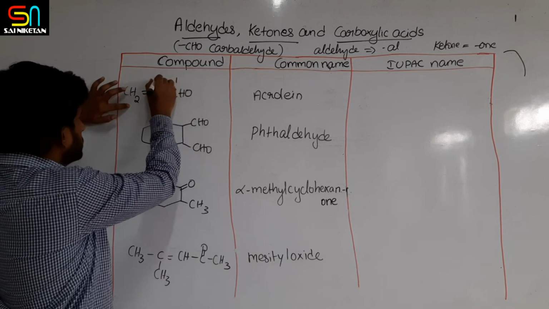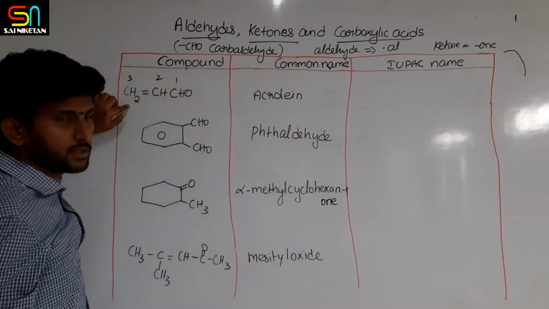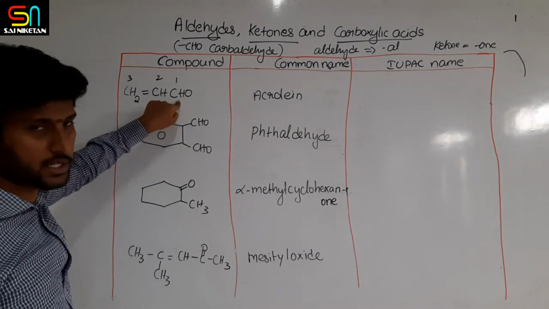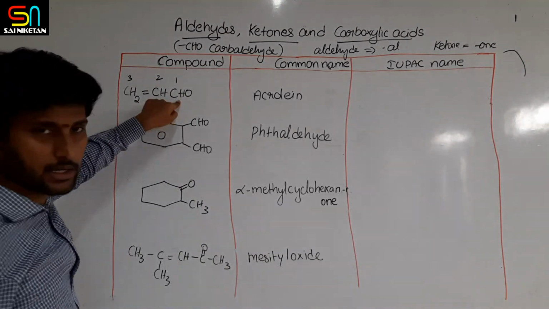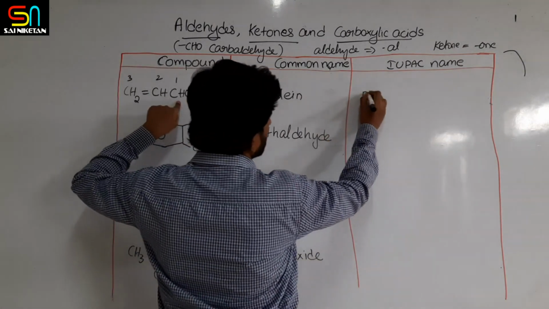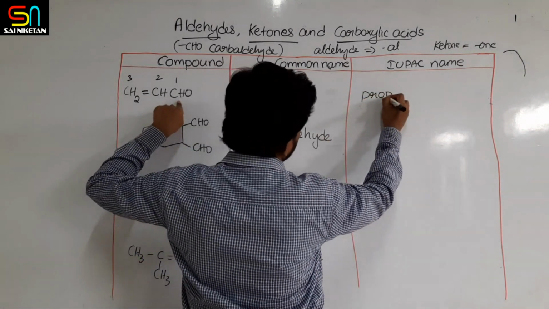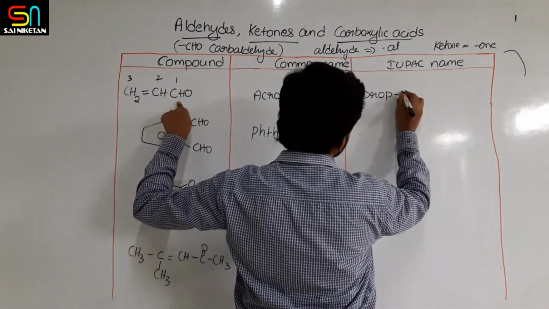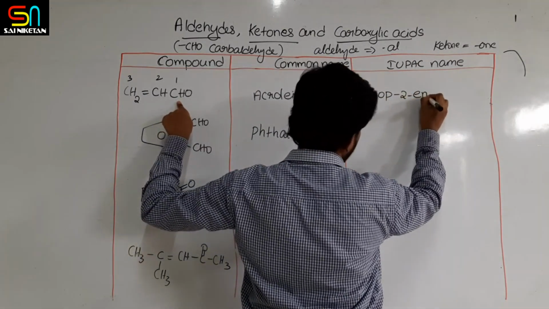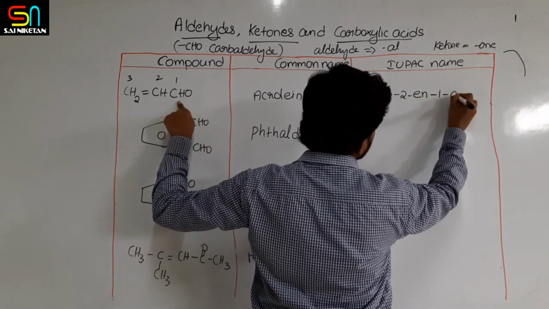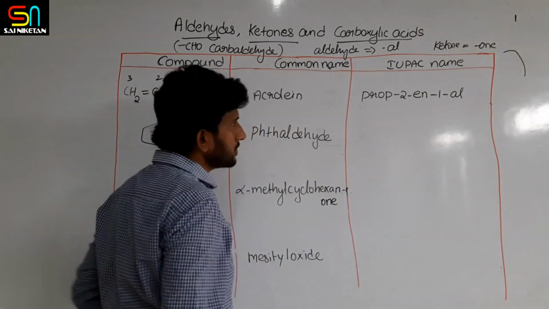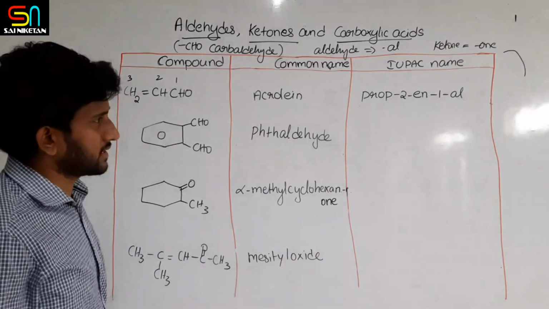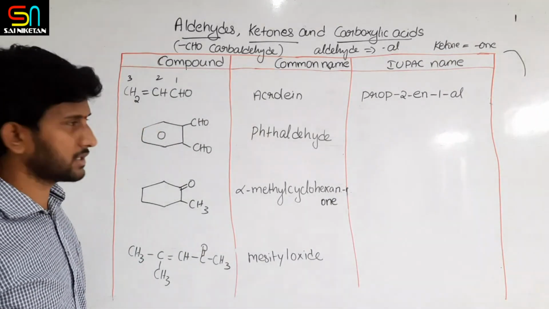So 1, 2, 3, three carbons, second position ene, first position al, aldehyde. So prop-2-en-1-al, or prop-2-enal also you can say, because sometimes the 1 may or may not be considered.